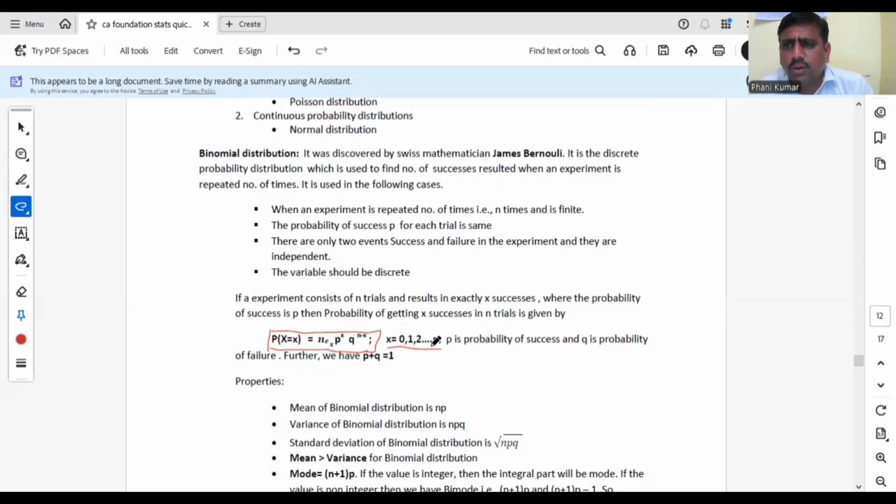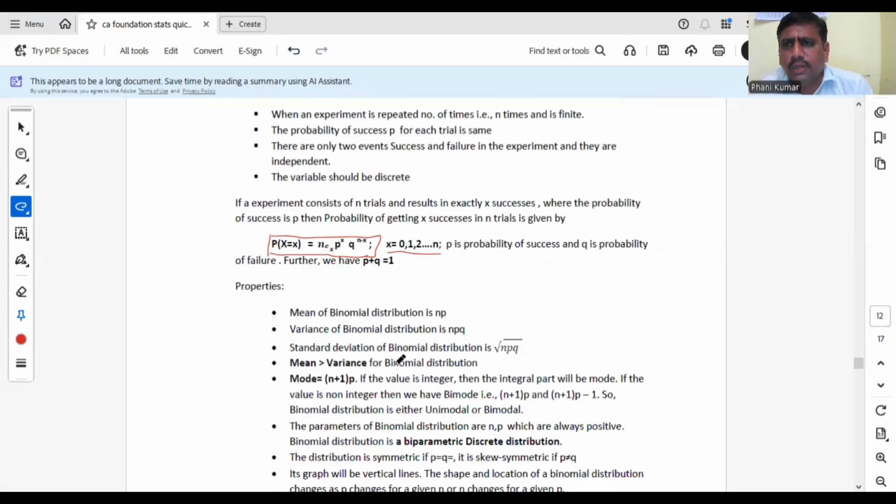Whole numbers only. Whole numbers means 0, 1, 2, and so on up to n, not real numbers. Please remember, nCx p^x q^(n-x) is the PMF of the binomial distribution. P is success, Q is failure. Always p plus q is equal to 1.